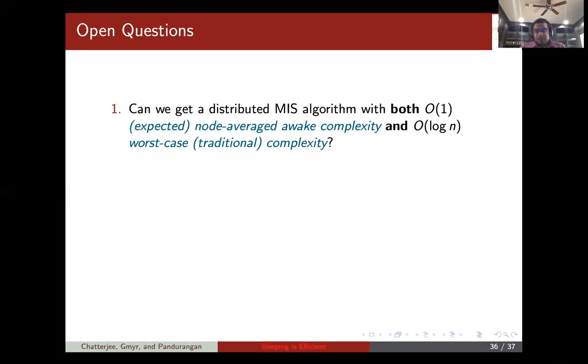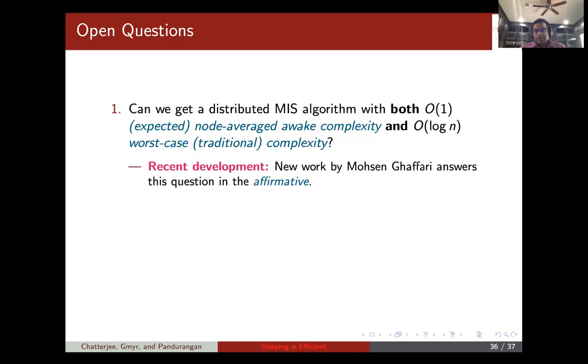Okay, so there are many important open questions that arise from this work. One is, can we get a distributed MIS algorithm with constant node averaged awake complexity and log n worst case complexity? Because log n worst case complexity is the best possible that we know till now. So can we get log n instead of some polylog n? And recently we are aware of a work by Mohsen Ghaffari that answers this question. So he gives an algorithm that has constant node average awake complexity and log n worst case complexity.